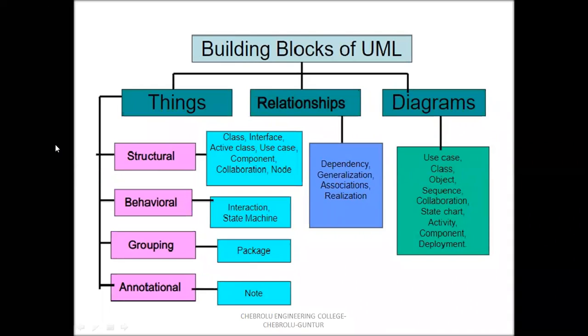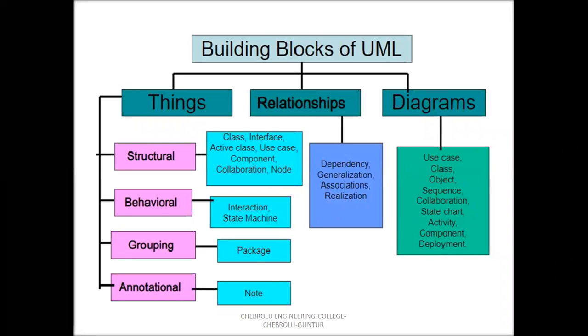Next, the third building block of UML is diagrams. We are already using nine types of diagrams. By using things, whether structural or behavioral, and relationships, you implement diagrams.